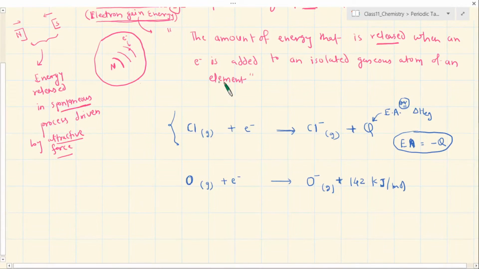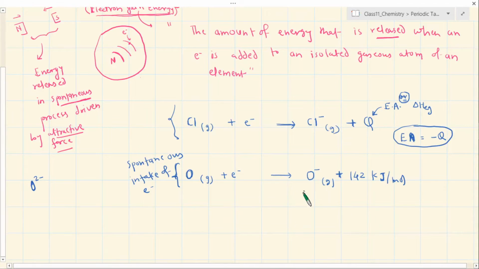Fine, no problem. It makes sense because we understand that it is the amount of energy that should be released when an electron is taken spontaneously. All these processes that we are talking about are a spontaneous intake of electron. So a spontaneous process always tends to release energy, correct? We understand that. But we know that oxygen has a valency of 2, because to fulfill its octet configuration, it requires 2 electrons. That means it must take in 1 more electron. But let's see what is the scenario when it has to take in 1 more electron.